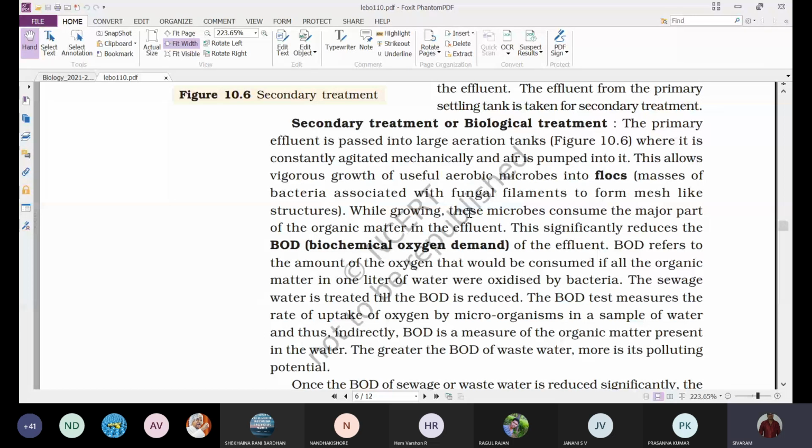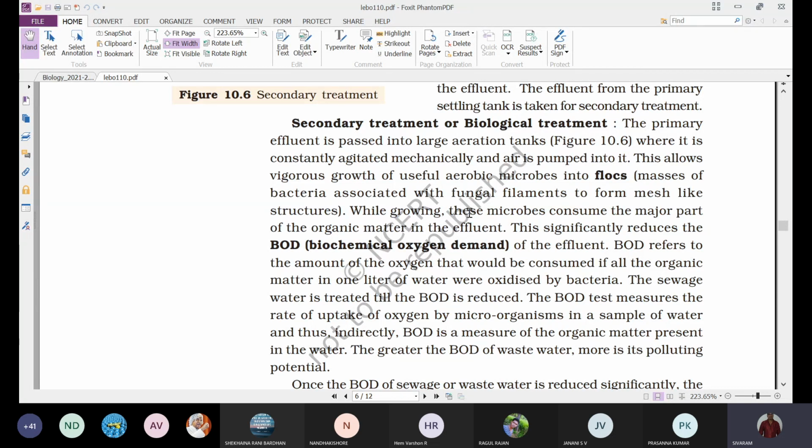Okay, and why, what is the importance of formation of these flocks? While growing, these microbes consume the major part of the organic matter in the effluent. This significantly reduces the BOD, biochemical oxygen demand, of the effluent.